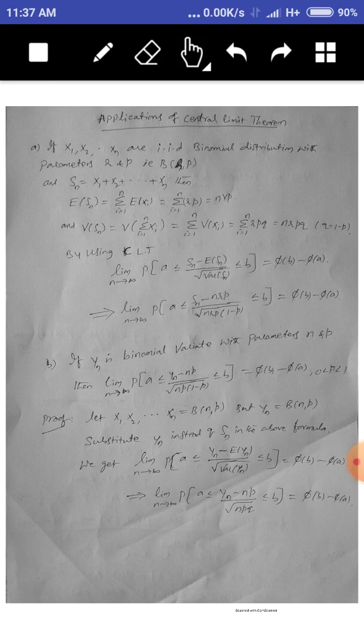Once again I will repeat. Limit as n tends to infinity, probability that a is less than or equal to Yn minus E of Yn divided by square root of variance of Yn, so this is nothing but the SNV formula, is less than b, equals phi of b minus phi of a. Substitute the values. Limit as n tends to infinity, P of a is less than Yn minus expectation of Yn, which is np, variance of Yn is npq. Substitute the values: Yn minus np divided by square root of npq is less than b, equals phi of b minus phi of a. Understand?